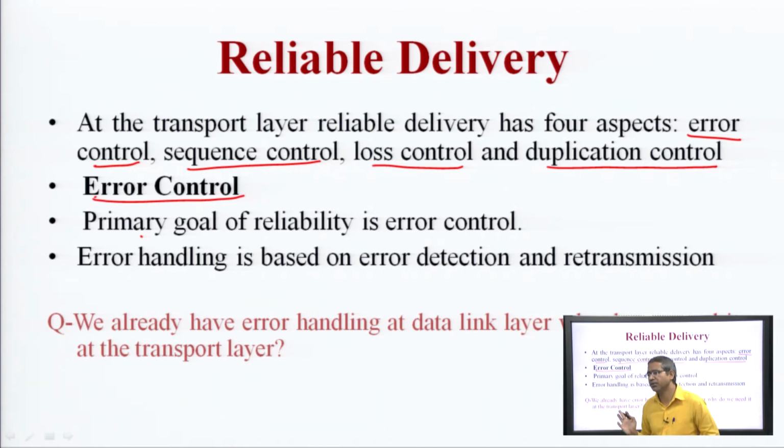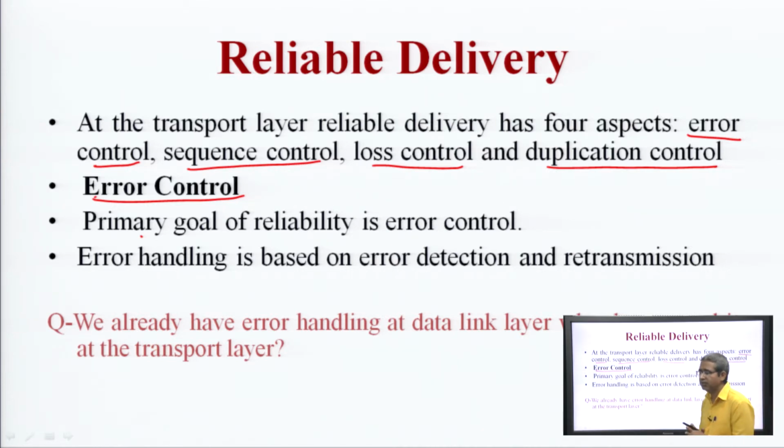Basically here we will use the checksum method to deal with error control, which has already been discussed in the data link layer. Several other error control mechanisms have also been discussed in the data link layer. So the error is checked by the checksum method, and then we retransmit the packet.